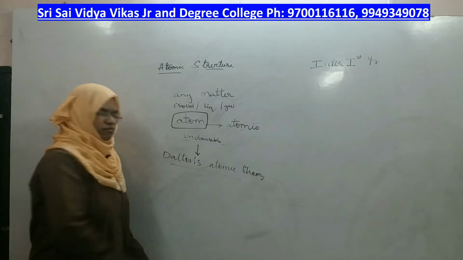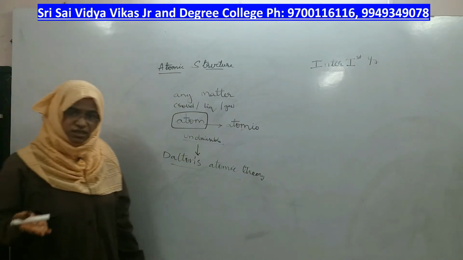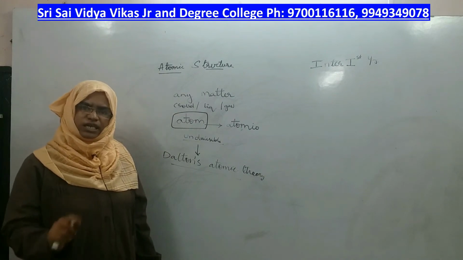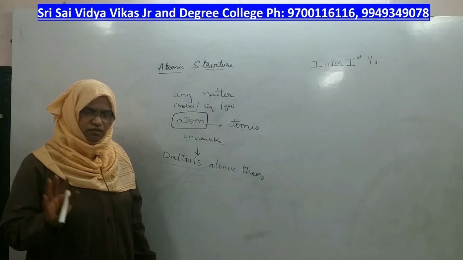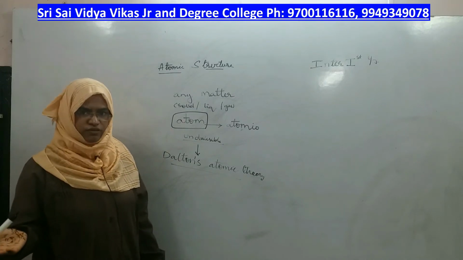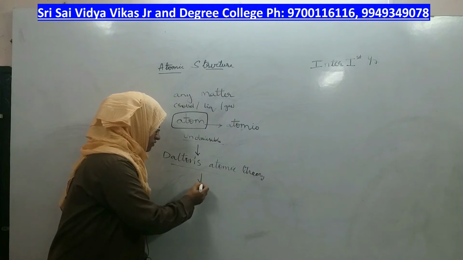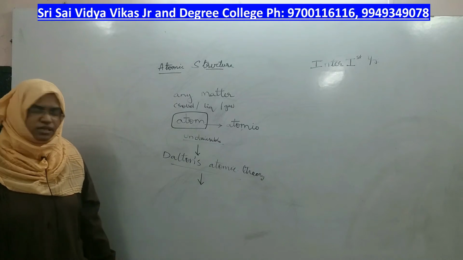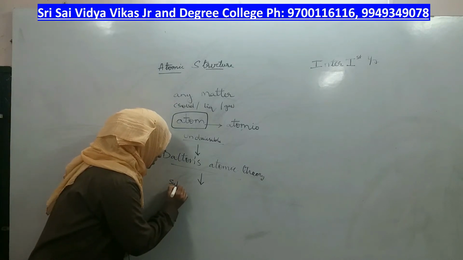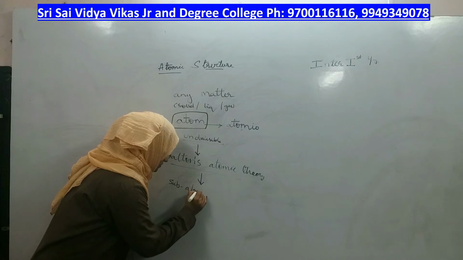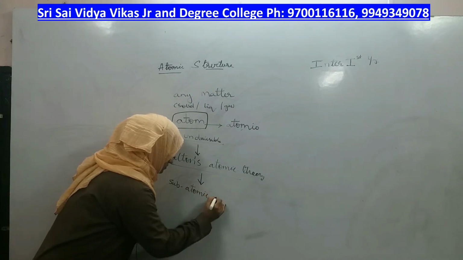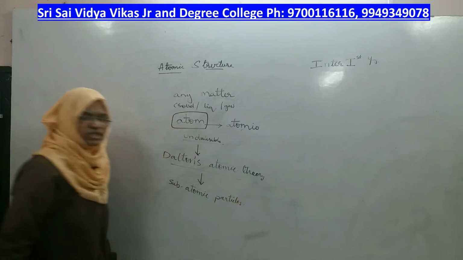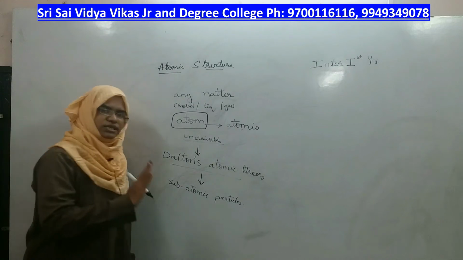So, after Dalton's theory, the next question that comes is, if the atom can be divisible, what is there inside the atom which can be studied? What is there inside the atom which might be useful for us? That question gave rise to a further new discovery, that the atom has smaller particles called subatomic particles. The smaller particles present inside the atom are called subatomic particles.